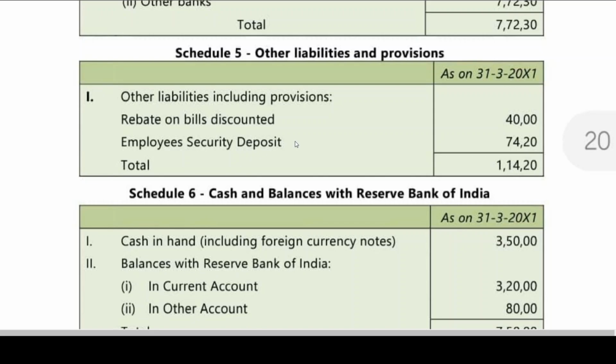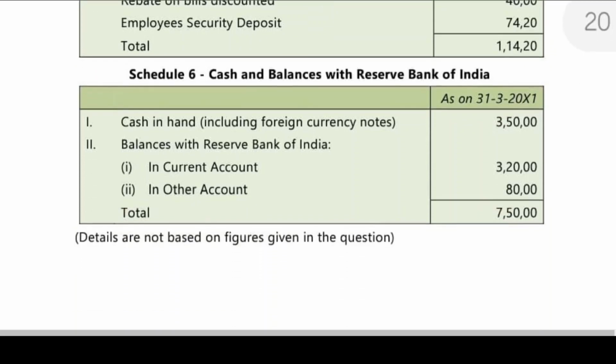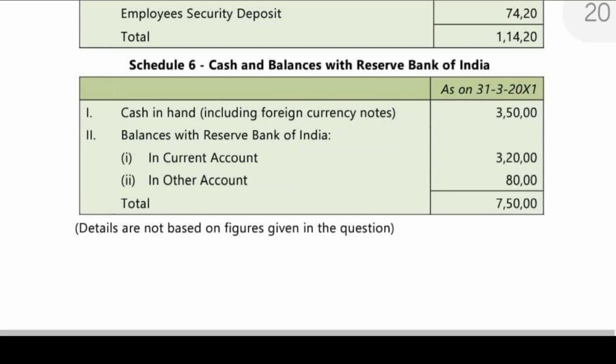Then cash and balances with RBI. Actually, 750 total has been given.